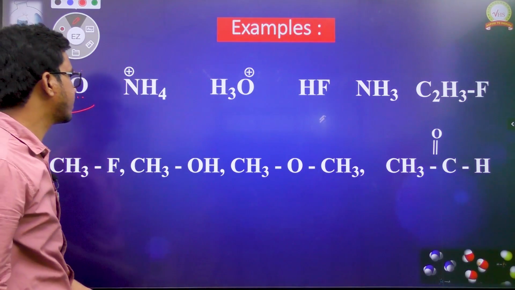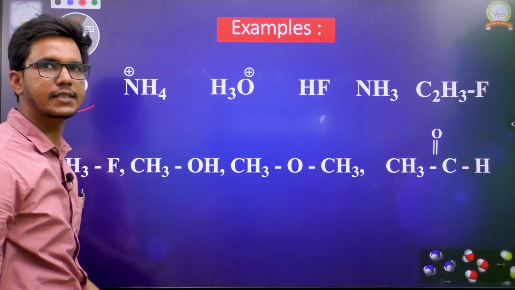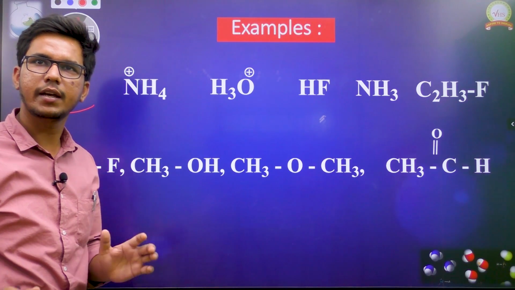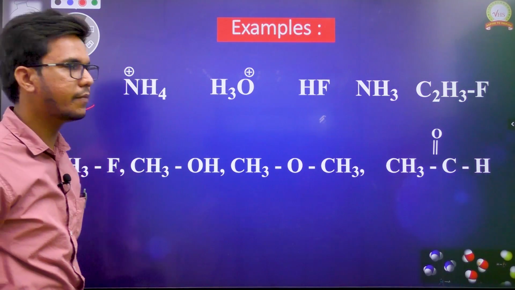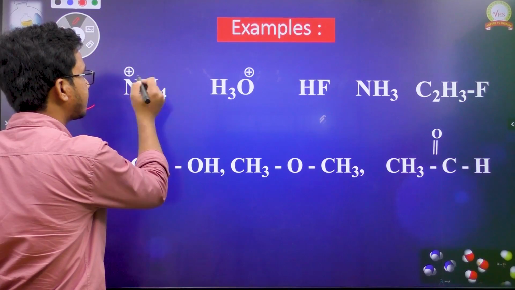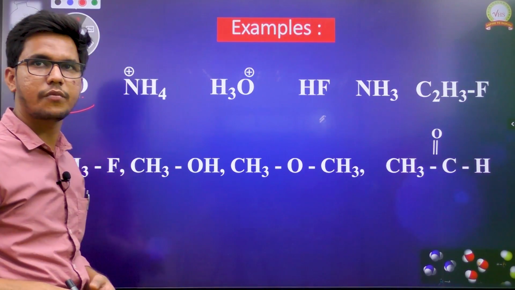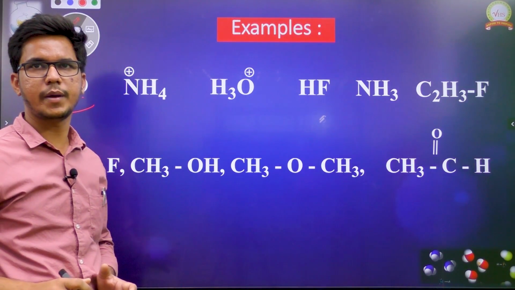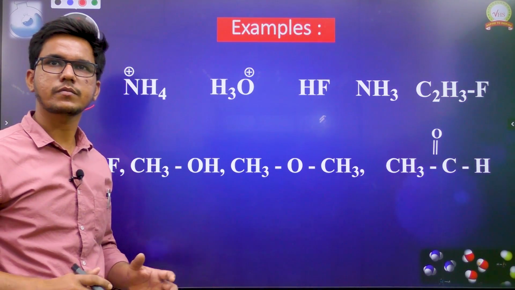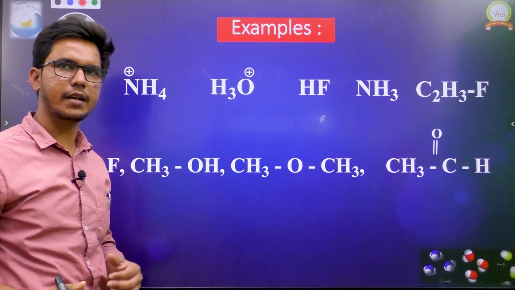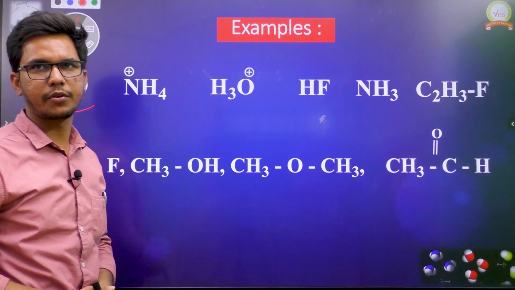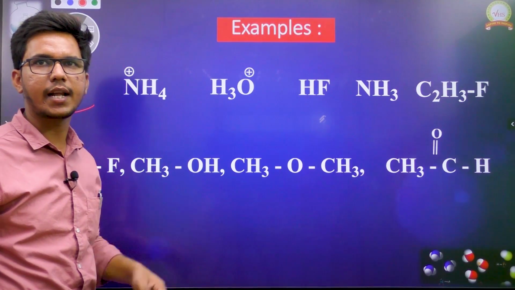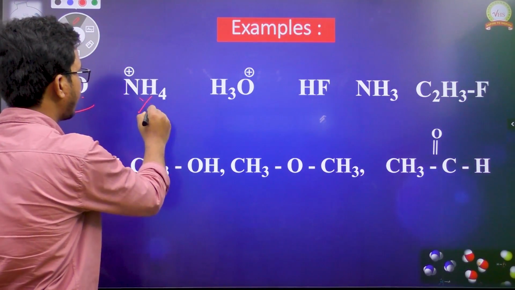If you take the second example, NH4+, the ammonium ion, in the ammonium ion we have only donor units, not acceptor units. For formation of hydrogen bonding both conditions should be maintained. What are they? Donor unit and acceptor unit should both be there, but here only the donor unit is there, not the acceptor unit. That's why this one won't form hydrogen bonding.